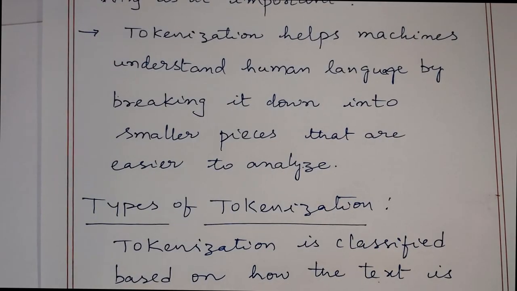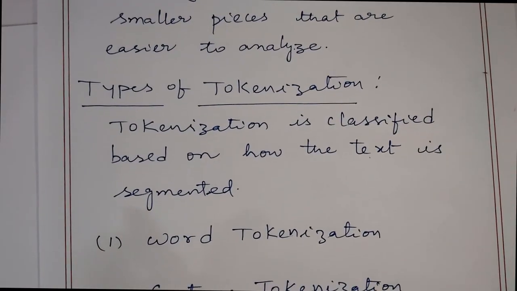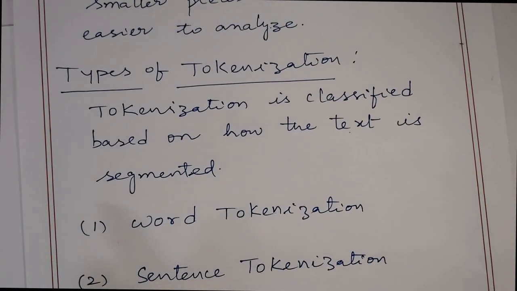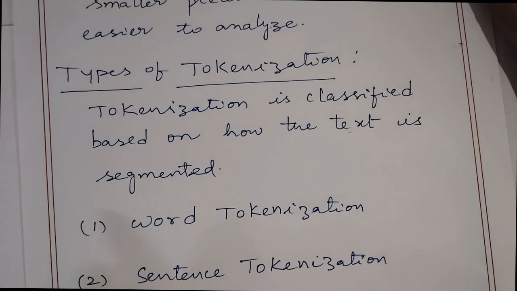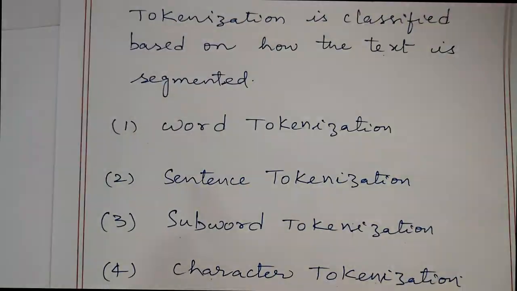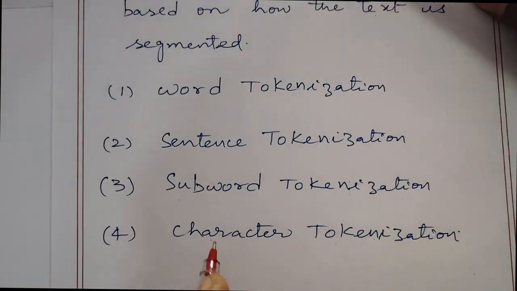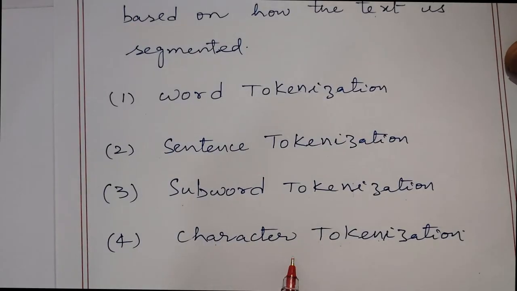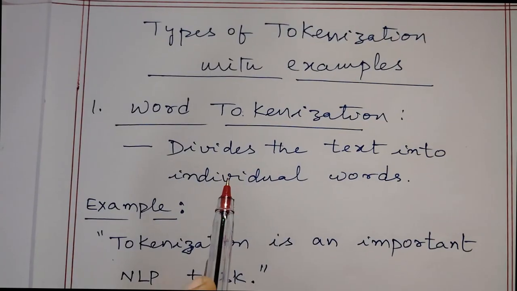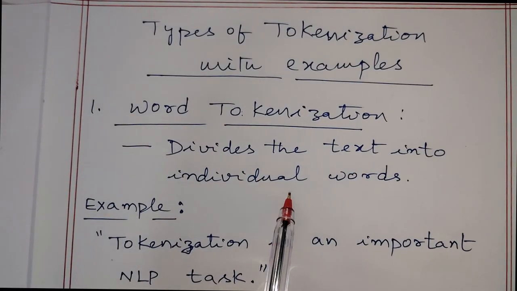There are various types of tokenization, especially 4 types based on how the text is segmented. Number 1, word tokenization. Number 2, sentence tokenization. Number 3, subword tokenization. And finally, number 4, character tokenization. In word tokenization, the text is divided into individual words.